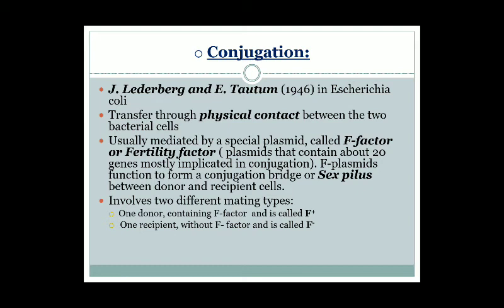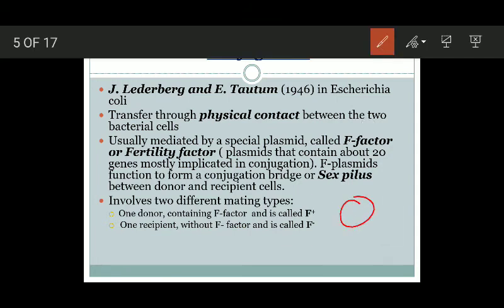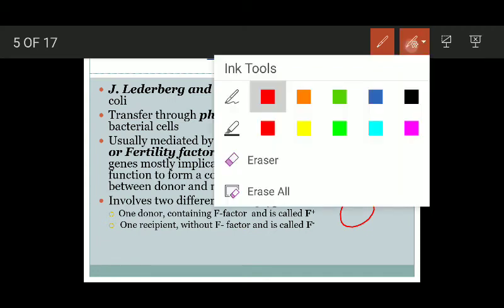F factor or fertility factor plasmids contain about 20 genes, and most of these genes are implicated in conjugation. That means the F factor plasmids contain almost 20 genes, and most of these genes are involved in conjugation. The F plasmids function to form a conjugation bridge or sex pilus between the donor cell and the recipient cell. Let's see what happens.